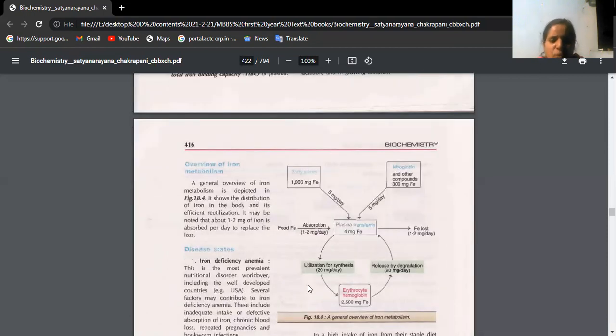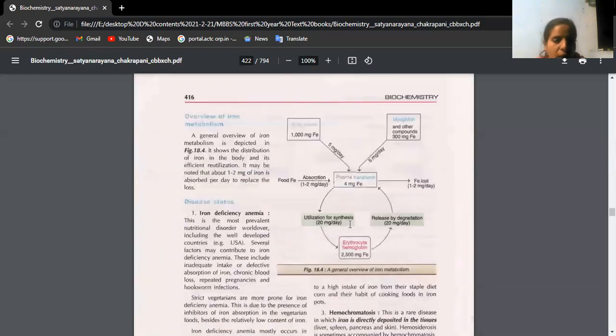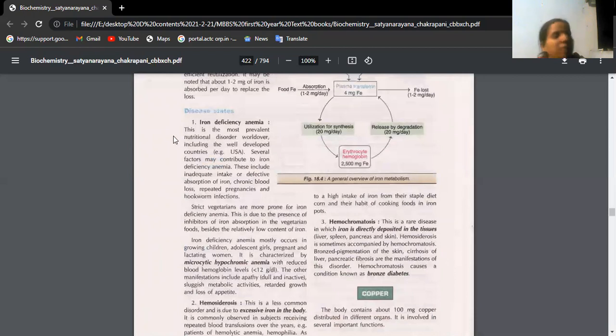This is not so much important, but that flowchart is important. And of course, we know deficiency of iron will cause iron deficiency anemia. If iron is deficient, you will see the RBC formation doesn't take place normally. The size of RBC will reduce. You call that condition microcytic. The RBC also become pale. You call it hypochromic. So, microcytic hypochromic anemia.